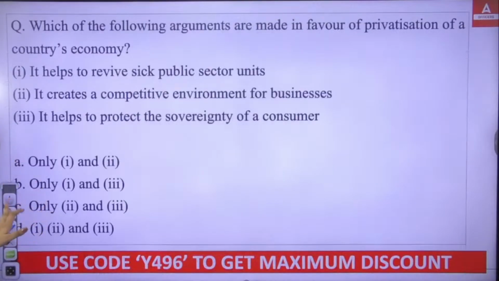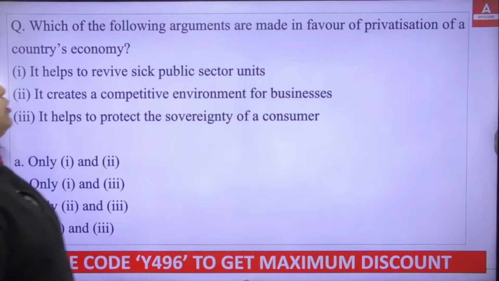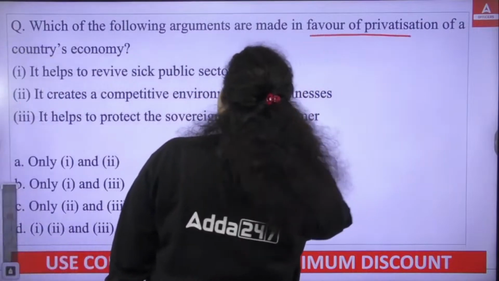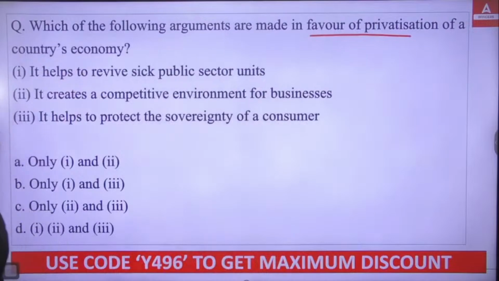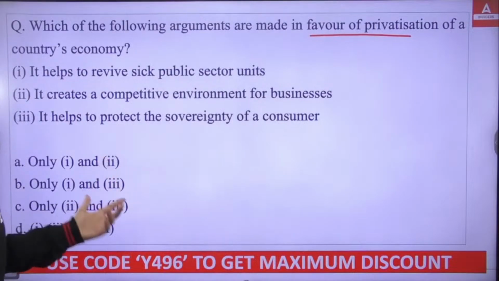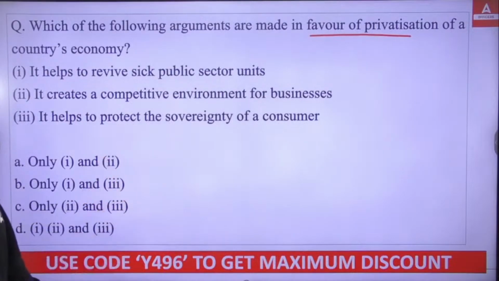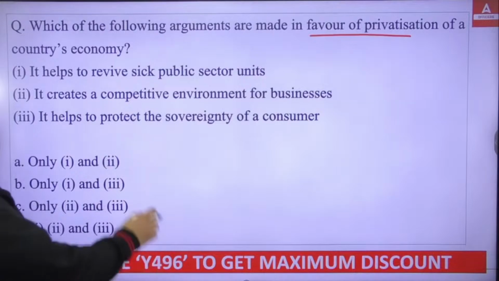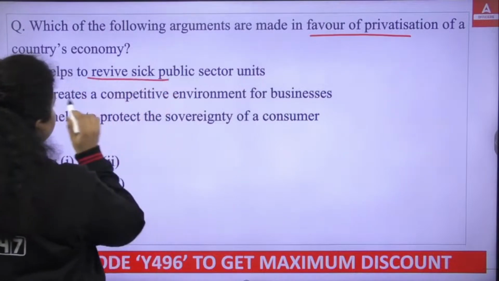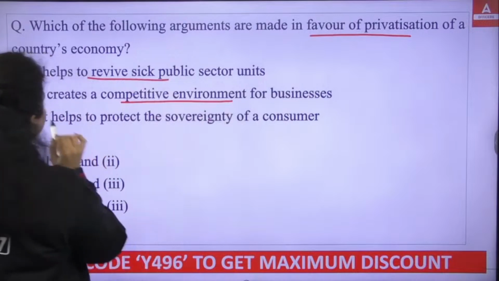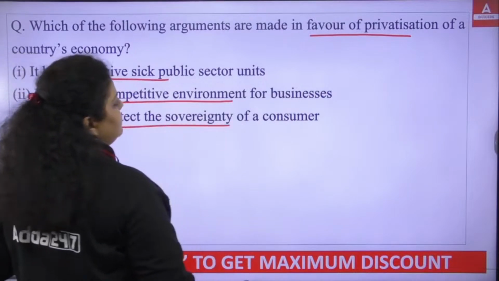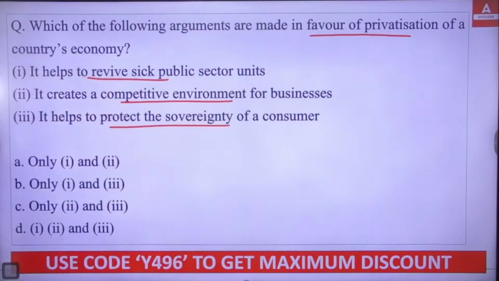Now, which of the following arguments are made in favor of privatization of a country's economy? First, it helps to revive public sector units. It creates a competitive environment for business. It helps to protect the sovereignty of a consumer. So what do you think? Which of the following arguments was given in favor of privatization in India?